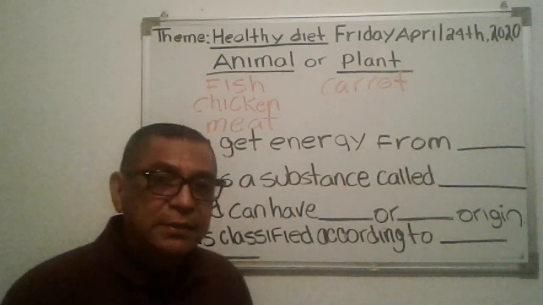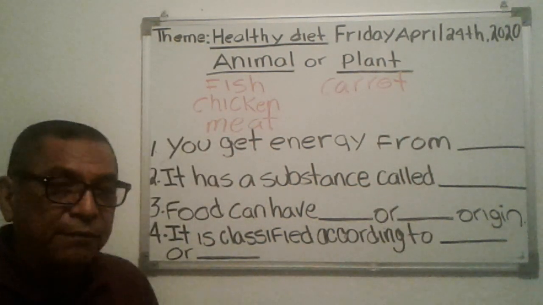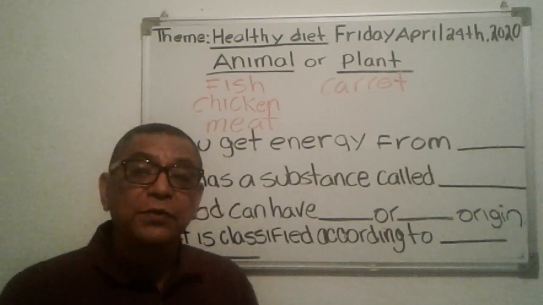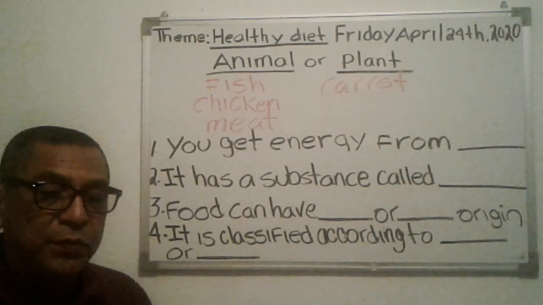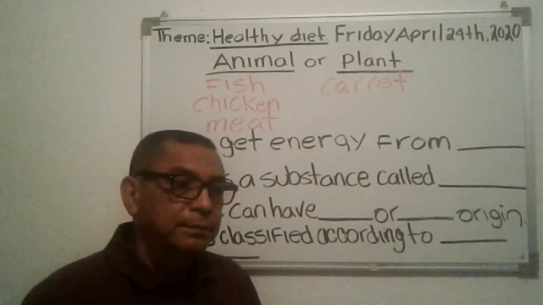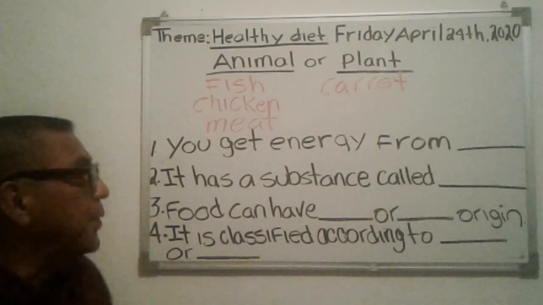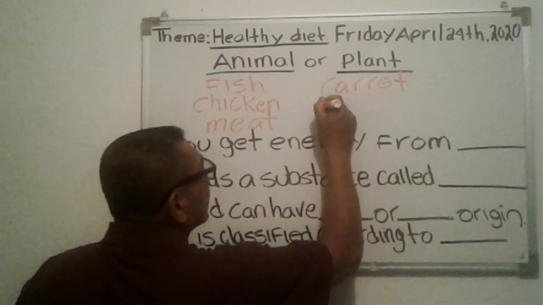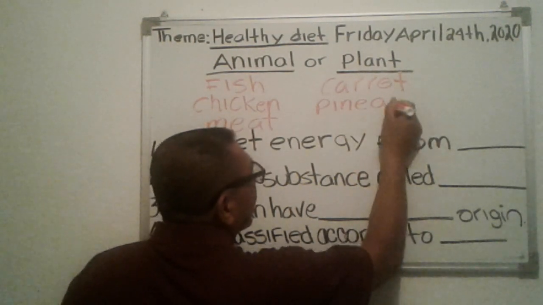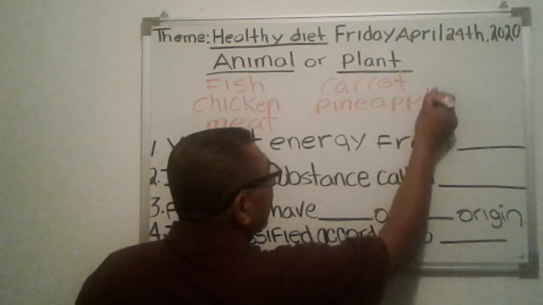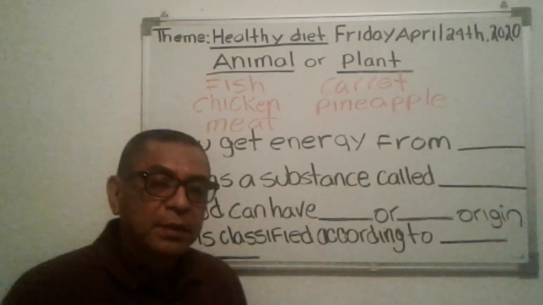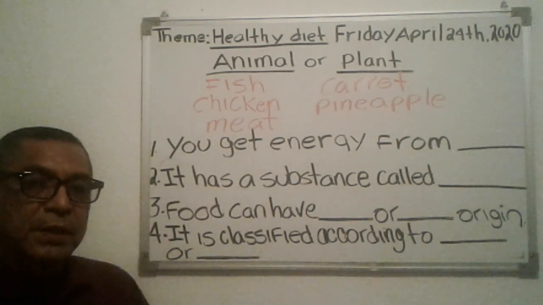Carrot. Now let's think of another example of a food that comes from plant. Let's think of a fruit this time. Somebody give me a fruit. What about pineapple? Pineapple comes from plant. So we need one more example.